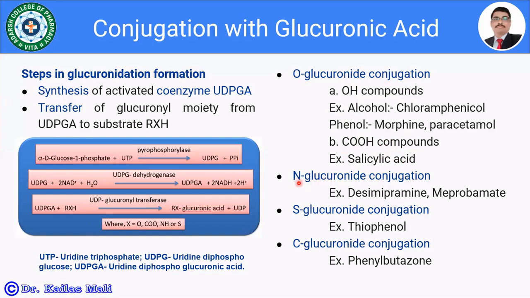Then N-glucuronide conjugation is possible in imipramine and meprobamate. Then S-glucuronide conjugation is possible in thiophenol, and C-glucuronide conjugation is possible in phenylbutazone. Let us see the details of all these conjugation reactions.